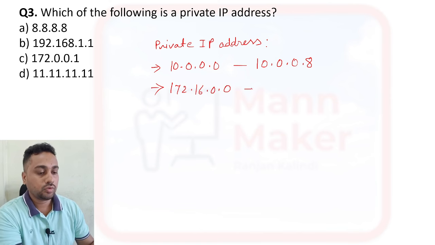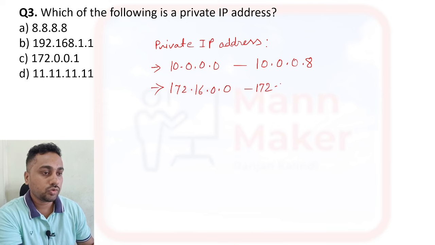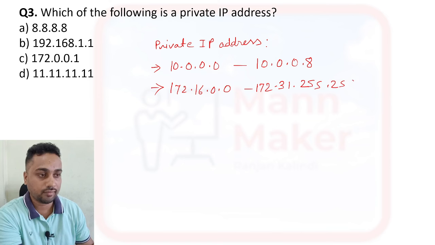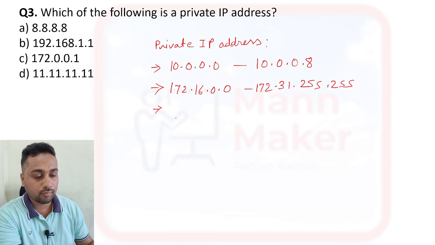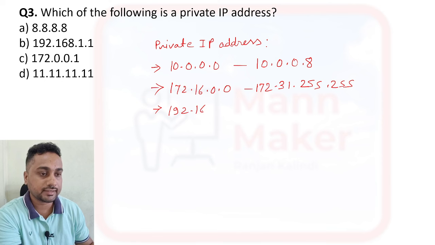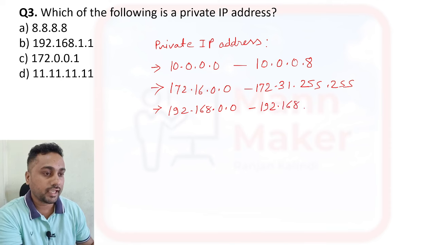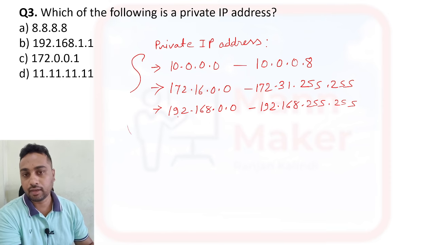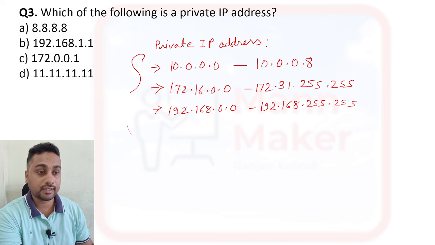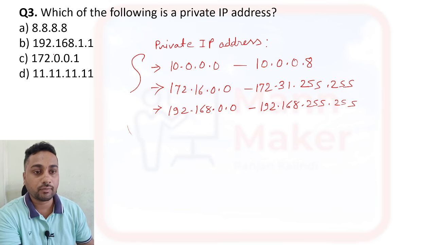172.16.0.0 to 172.31.255.255. Then again we have one more private IP range, that is 192.168.0.0 to 192.168.255.255. Okay, so these are our private IP ranges. You have to remember these ranges, and here they have asked for the private IP range.